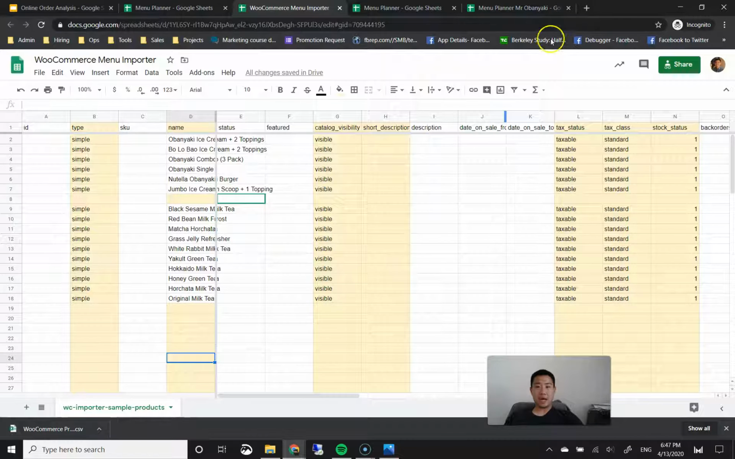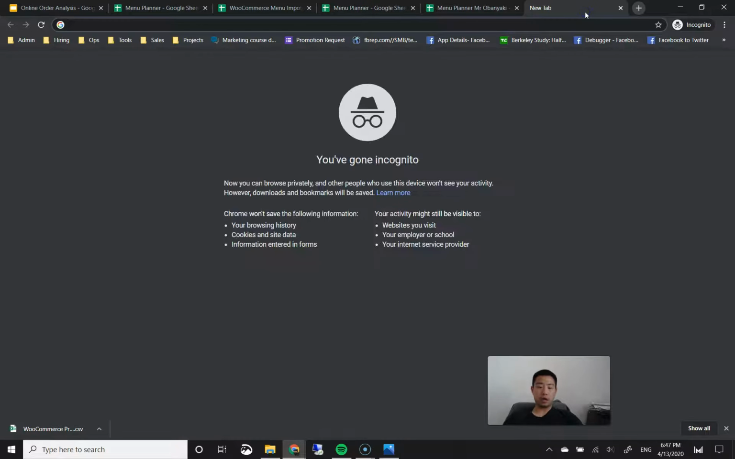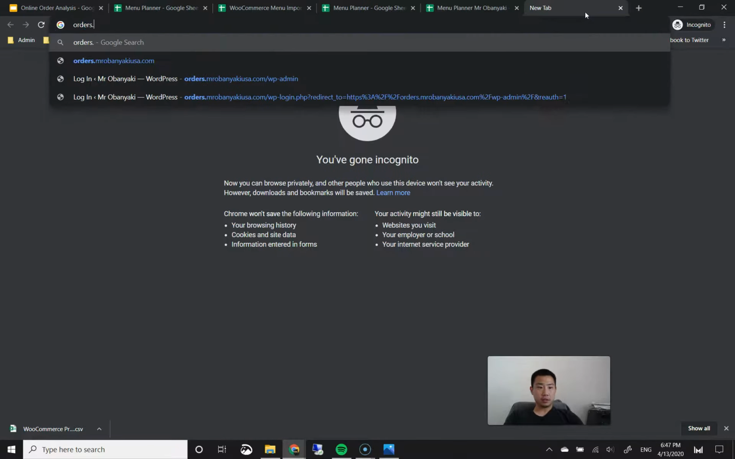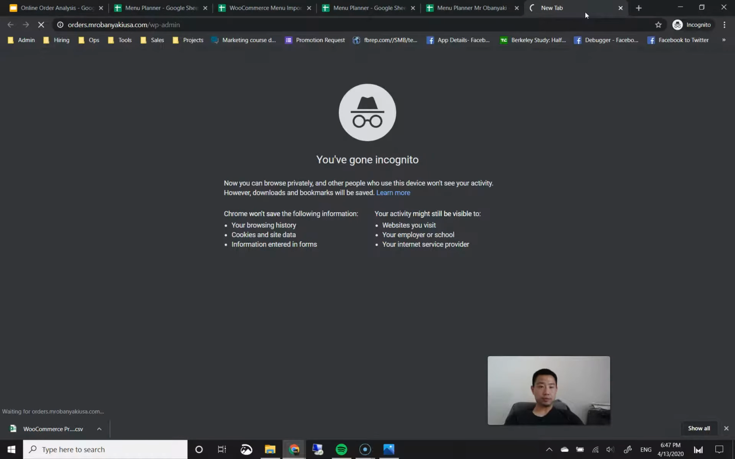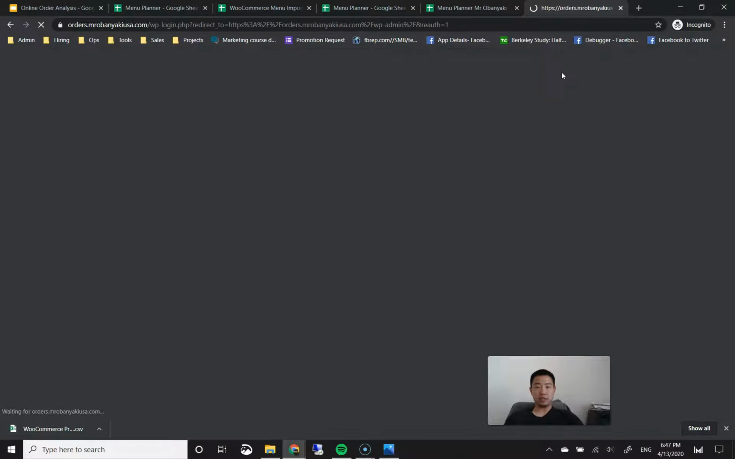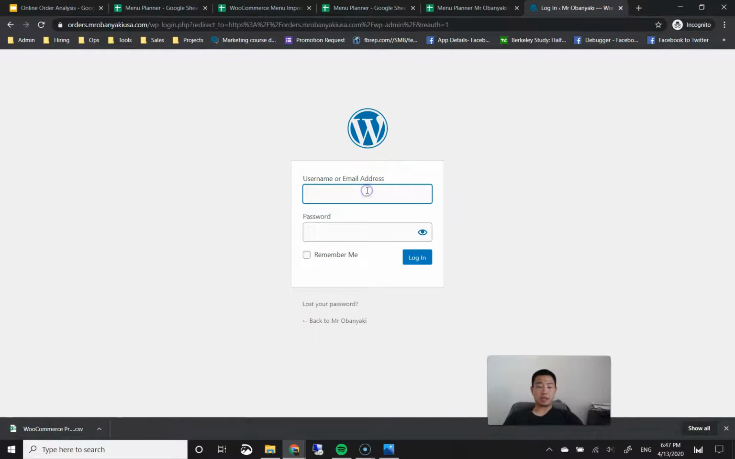Okay. Once we have that saved, we're going to go to our ordering site. In order to go to your ordering site, you go to the domain that you originally had. Mine was orders.mrobanyaki.usa.com. And then to go to the dashboard, you add /wp-admin. Once you get there, you may or may not be logged in, depending on what settings you did previously. I'm not logged in yet, so I'm going to go ahead and put my username and password here.